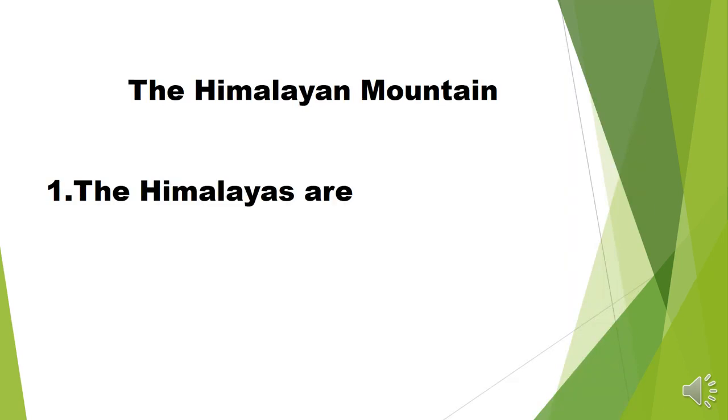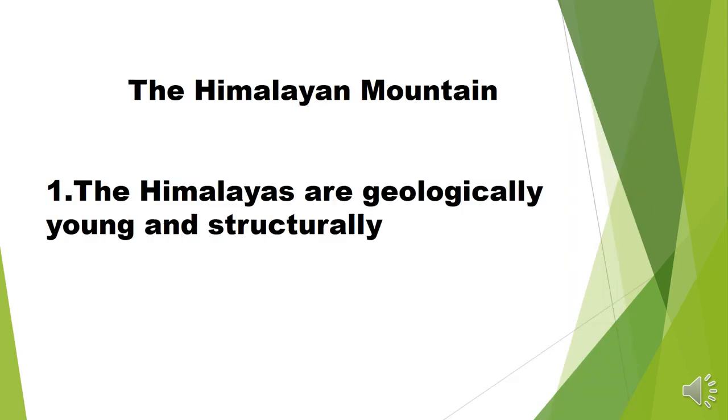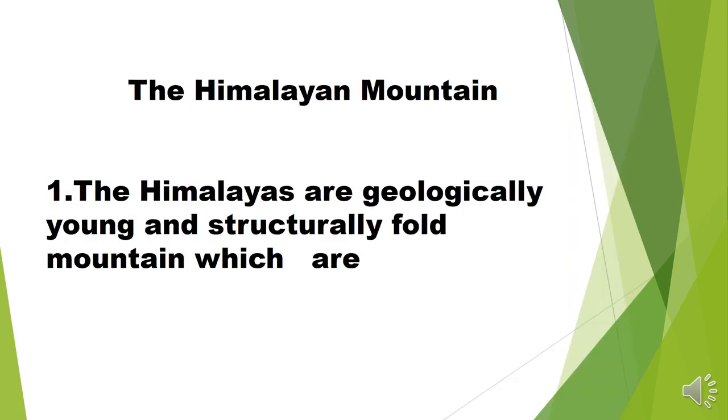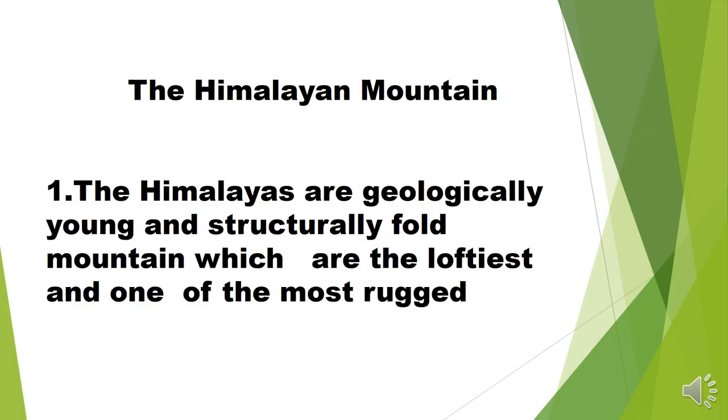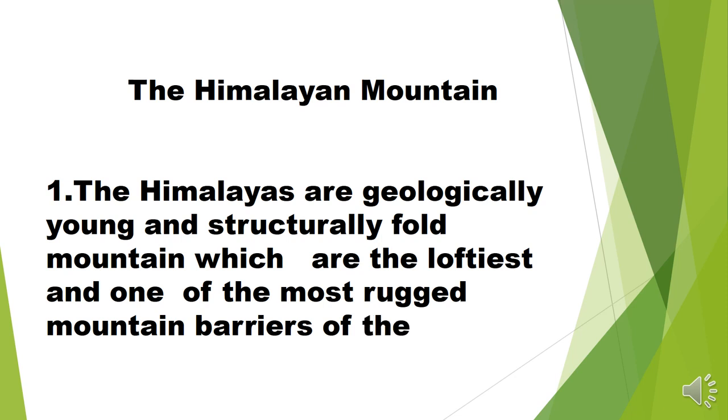Next topic is the Himalaya mountain. The Himalaya mountain covers the northern part of the country, and the Himalaya are geologically young and structurally fold mountains, which are the loftiest and one of the most rugged mountain barriers of the world. Geologically young means the Himalaya mountains are not part of the old landmass. The Himalayas and the northern plain are the most recent landforms.